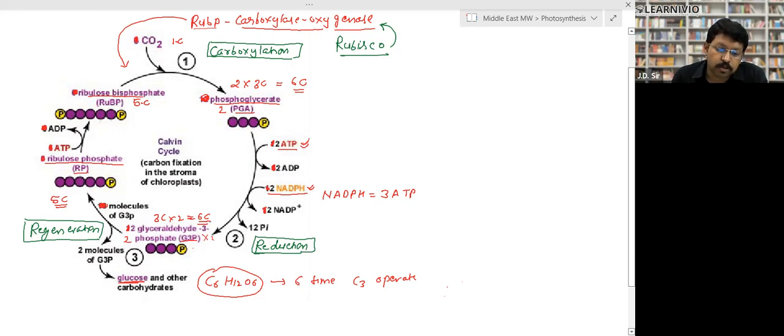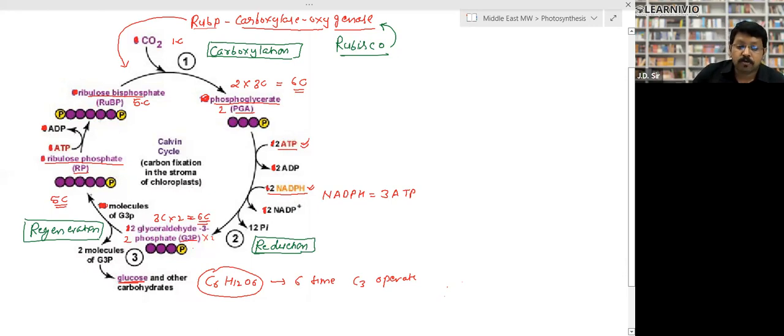Phosphoglycerate changes into G3P, glyceraldehyde 3-phosphate. During this process, consumption of 2 ATP takes place. 2 ATP are spent, 2 NADPH are spent, right? And this process is called reduction. Then formation of 2 molecules of G3P, glyceraldehyde 3-phosphate, takes place. It is again a 3 carbon compound, 2 molecules, total 6 carbon atoms. Now what happened? 1 carbon gets detached over here and goes to the glucose. So it gives 1 carbon to glucose formation.